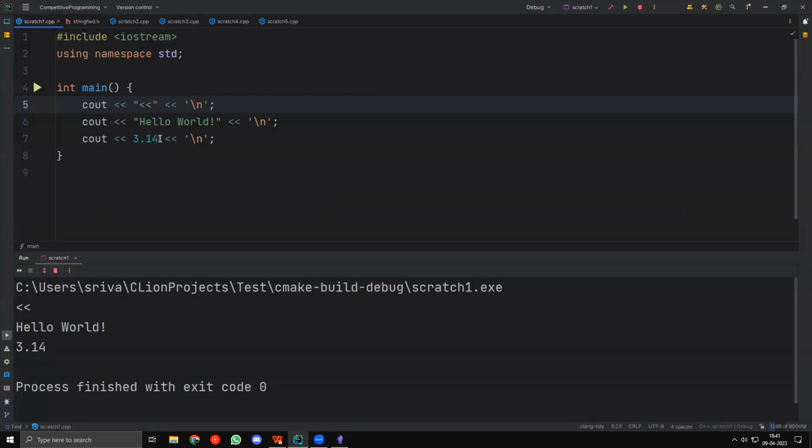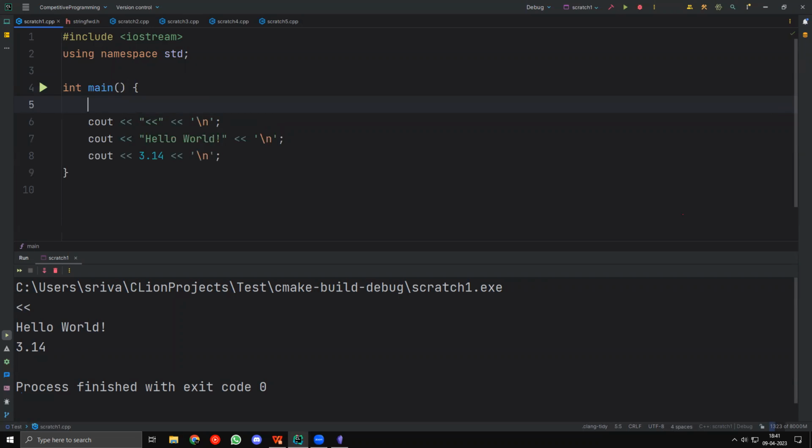Okay. Excuse me, can you clarify about my question? Yeah, go ahead. Yeah, so if we have to print hello world and then a space followed by 3.14, what should we give in the syntax? Okay, that's actually a good question.